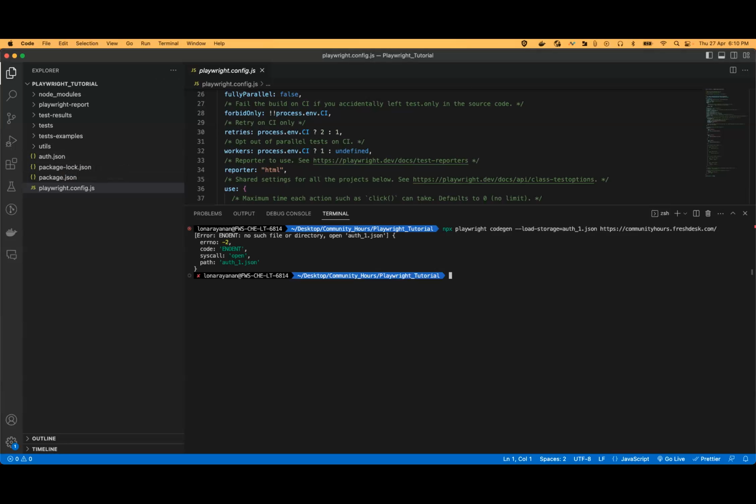Initially, we need to save the auth, so my command would be save storage, the auth one. If I enter it, it would open our codegen.